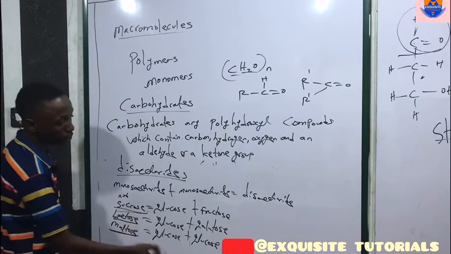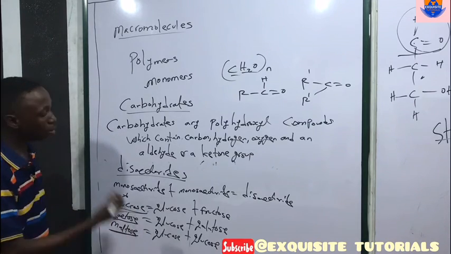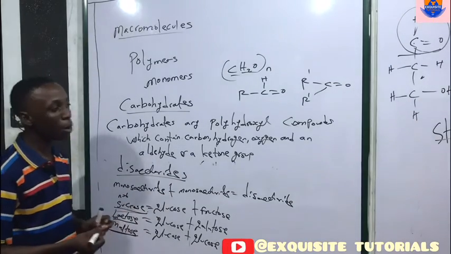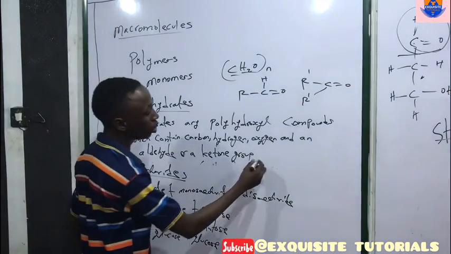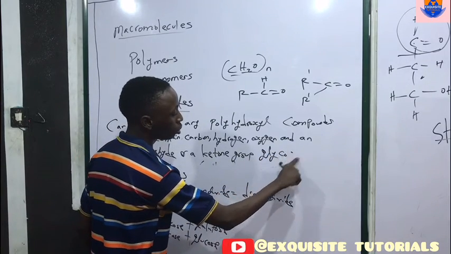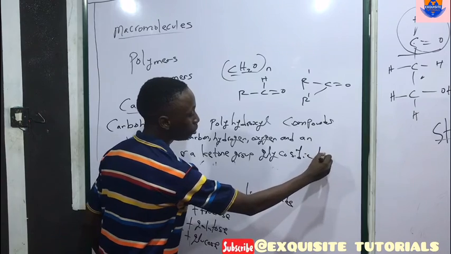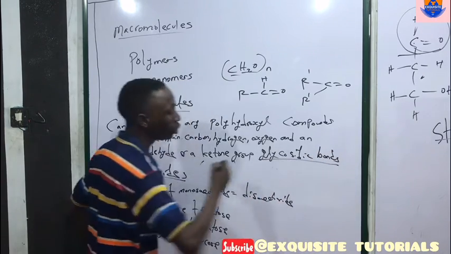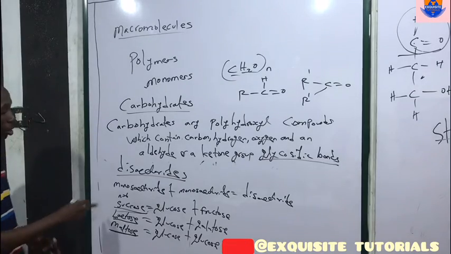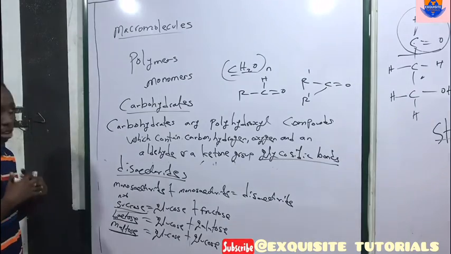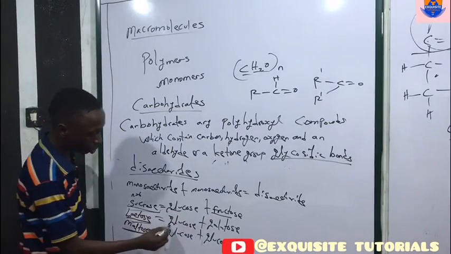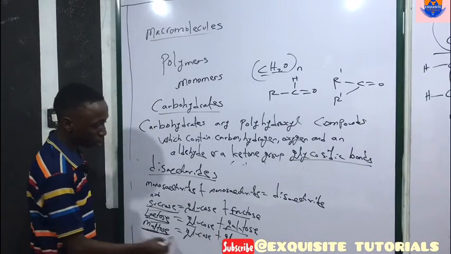Now, these are common disaccharides. How do disaccharides form? During the combination of two monosaccharides, they form by a bond linkage known as a glycosidic bond. Meaning two monosaccharides come together to form a disaccharide with the aid of a glycosidic bond. Sucrose is glucose plus fructose, lactose is glucose plus galactose, maltose is glucose plus glucose.